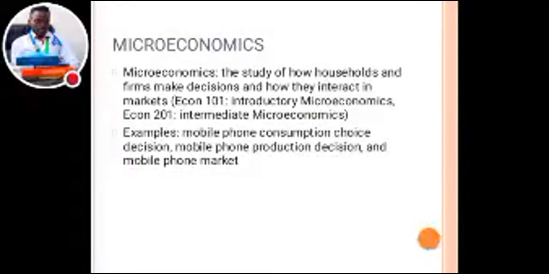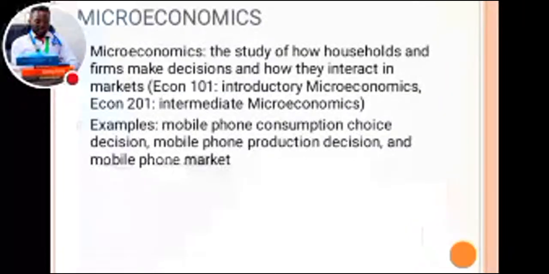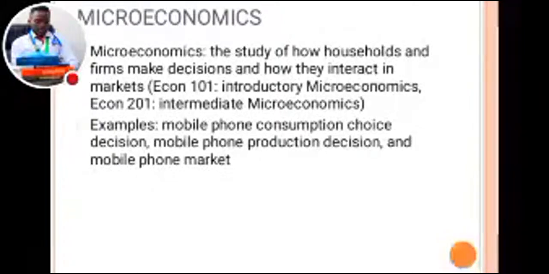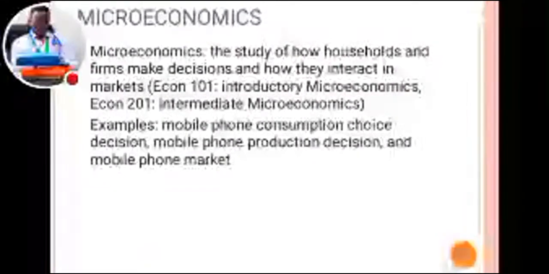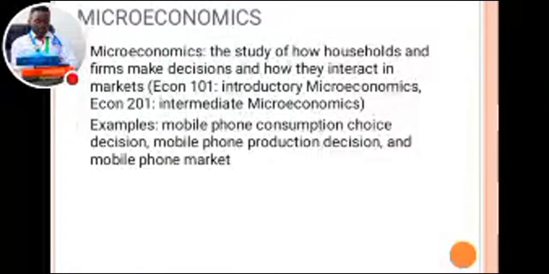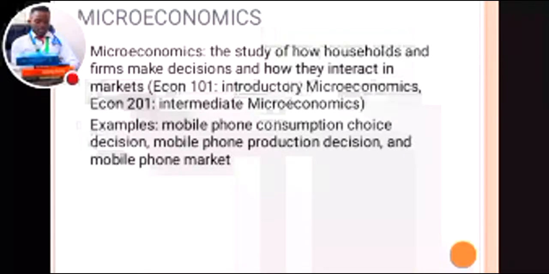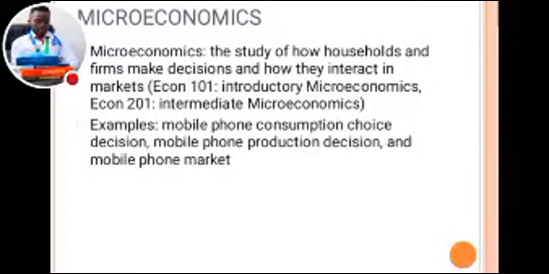Now let's look at microeconomics. Microeconomics is a study of how households and firms make decisions and how they interact in the market. Under this module of Economics 101, we'll look at the introductory and then the intermediate microeconomics. For example, mobile phone consumption is just a choice decision, as well as the mobile phone production decision. Those are just choice decisions, and the mobile phone market.